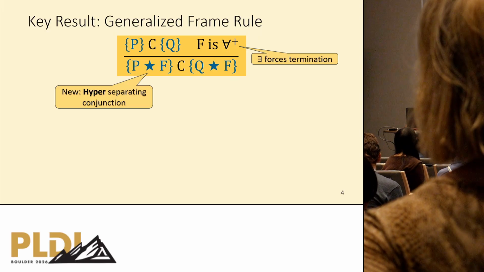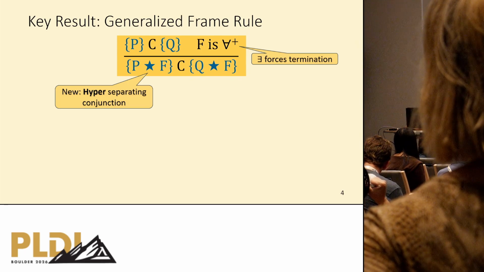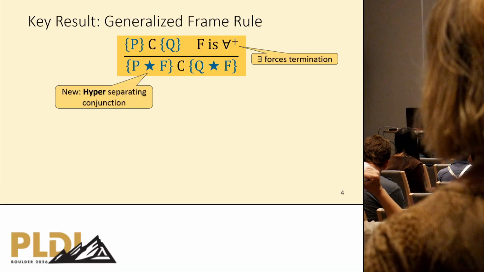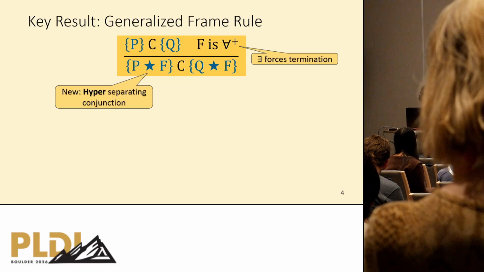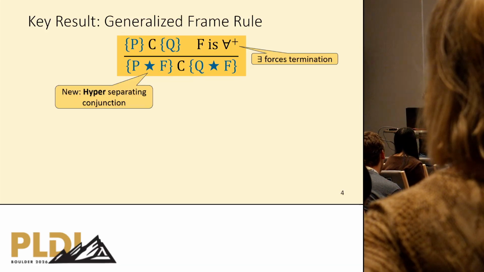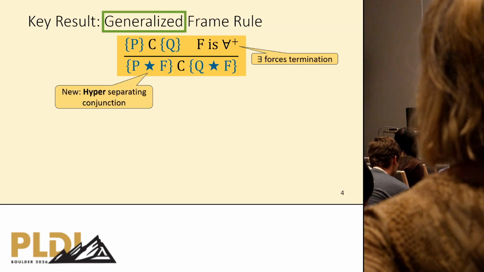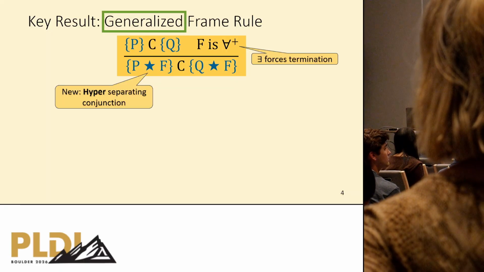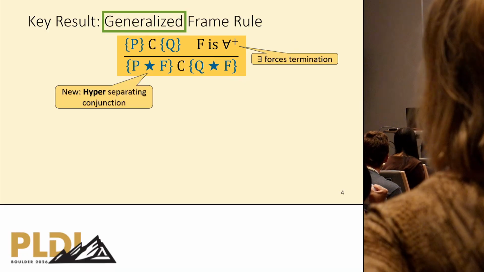Why is that? Well, because an existential in the frame would enforce reachability in the postcondition, which in turn enforces termination. That's not that interesting. We will see that this is not a bad restriction. Now, why do we call it the generalized frame rule? Well, because using our frame rule, we can obtain the frame rules of other separation logics and even more.